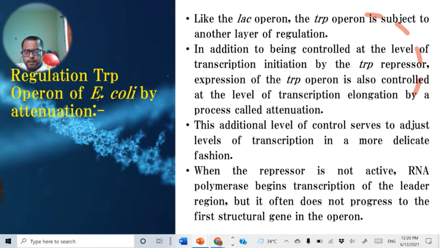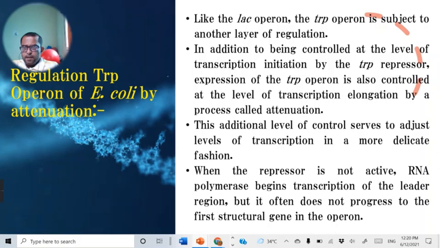Now, similarly to the lac operon, this TRIP operon is also regulated by another layer of regulation. The regulation we have seen in the earlier case, the TRIP repressor, takes place at the transcription initiation level.